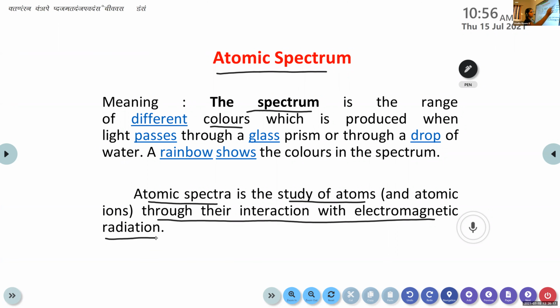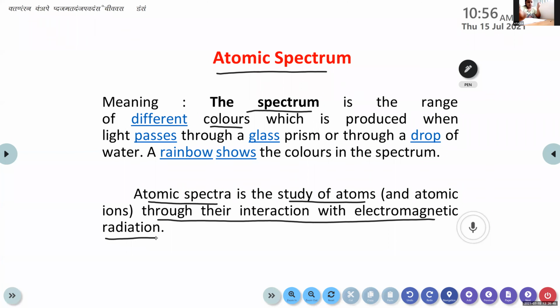Just join the word spectrum along with absorption or emission, then tell me. Which are the two types of spectrum depending upon the absorption or emission of energy? Emission spectrum. Absorption spectrum and emission spectrum, that's it.